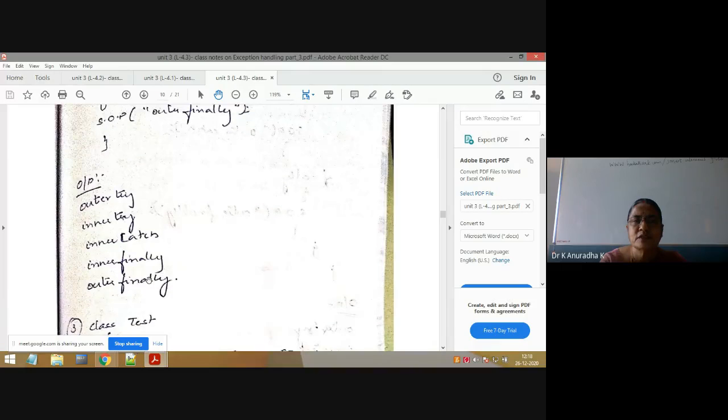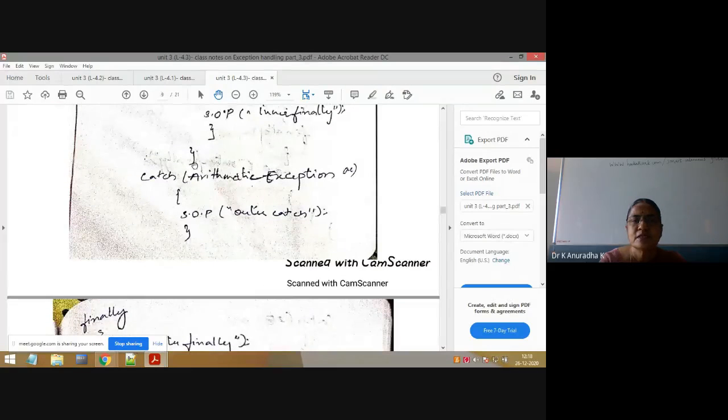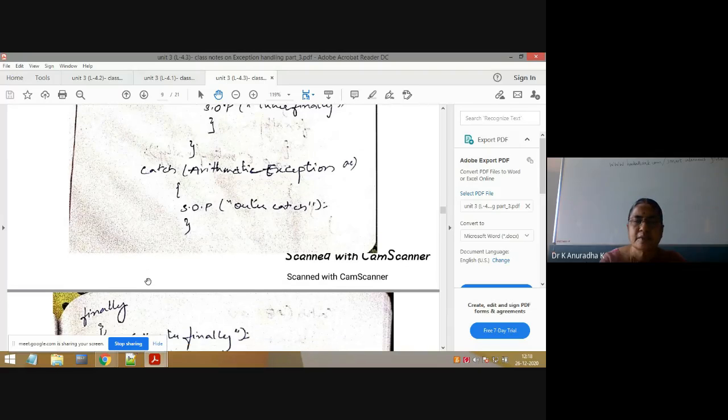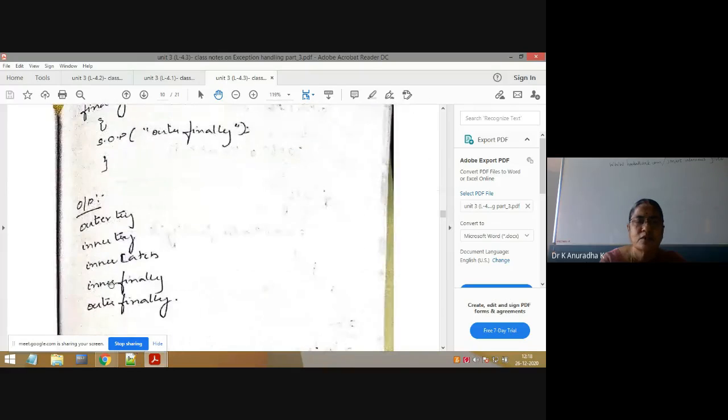What is not executed in this program is outer catch, because inner catch is matched for the inner try exception. That's why only inner catch is executed, outer catch is not at all executed. That's why here you cannot see outer catch. Okay, outer try, inner catch, inner finally, and outer finally.